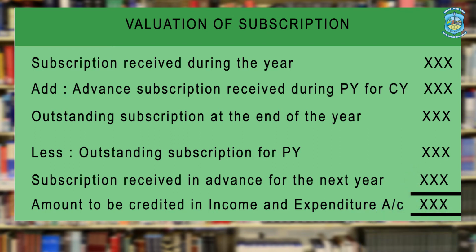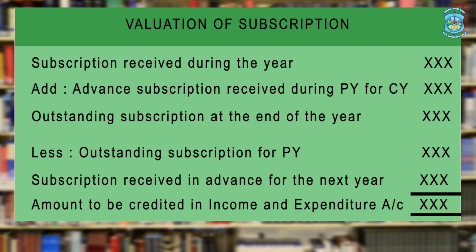Second, if we have received any subscription in advance for the coming years or for the next years, it means that it will be deducted from the current year subscription because this does not arise in the current year and belongs to the next coming years. So, hence, if any advance income or any advance subscription has been given to you as an information, then please deduct it.